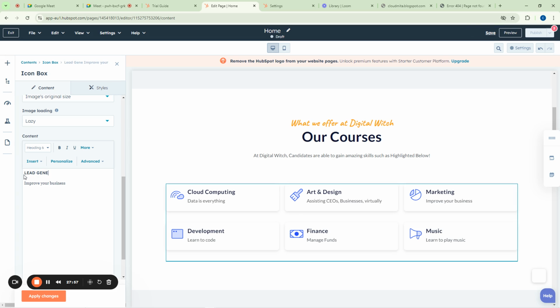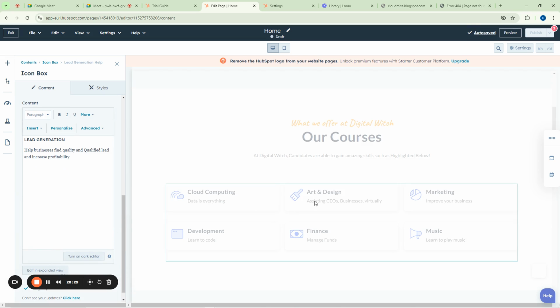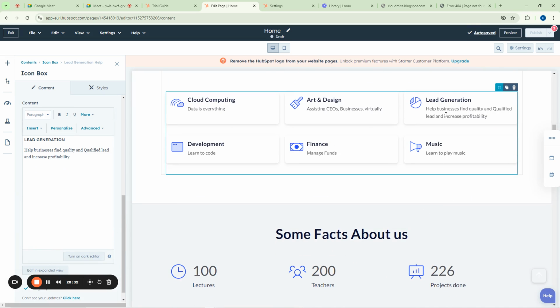So you can change here and put, maybe, lead generation. Then we can come here and say, help businesses find quality and qualified leads and increase profitability. Okay, so that is just one of the things that we offer at Digital Witch. So you see, I will now do that, and you can see it has actually changed there.